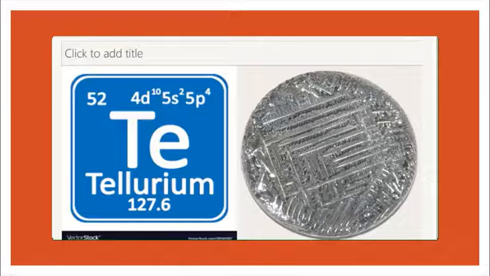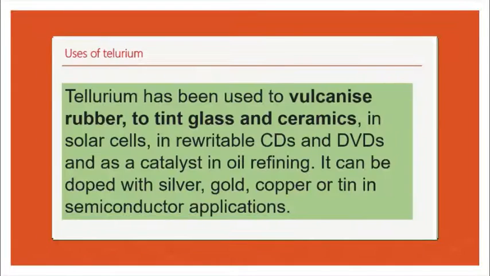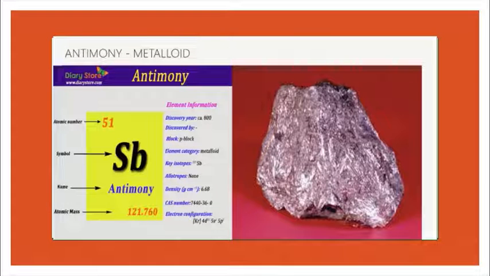Tellurium, atomic number 52, atomic weight 127.6. Tellurium has been used in vulcanized rubber, to tint glass and ceramics, in solar cells, in rewritable CDs and DVDs, and as a catalyst in oil refining. It can be doped with silver, gold, copper or tin in semiconductor applications.